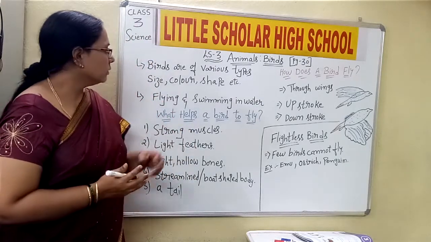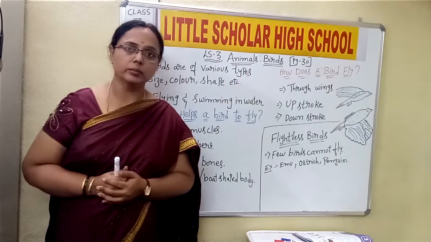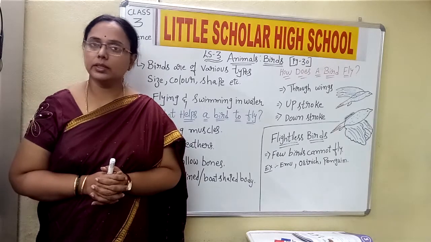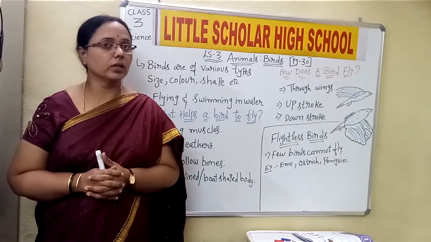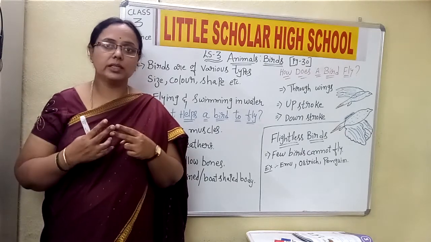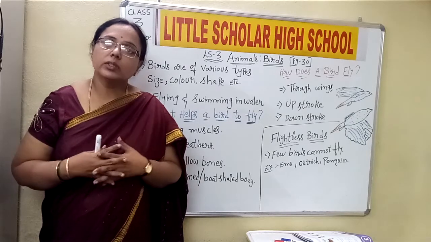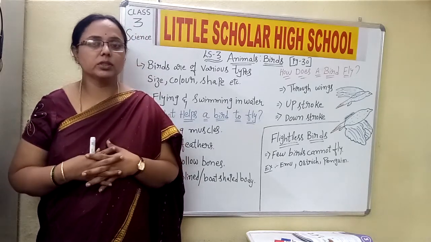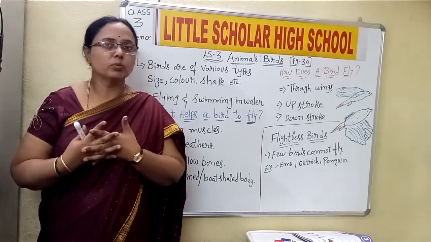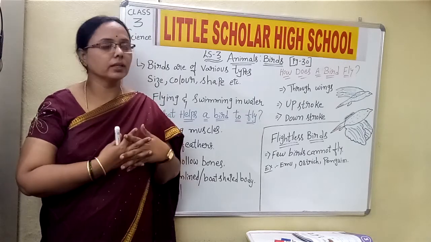Okay, now before going into the topic of birds and animals, in our first class we have discussed living things and non-living things. Yes or no, children? I hope everyone understood that lesson. In our surroundings we see two categories of things, living things and non-living things. When we talk about non-living things, we talk about the rocks, the mountains, which cannot move from one place to another, cannot reproduce, cannot eat, and all. We consider those as non-living things.